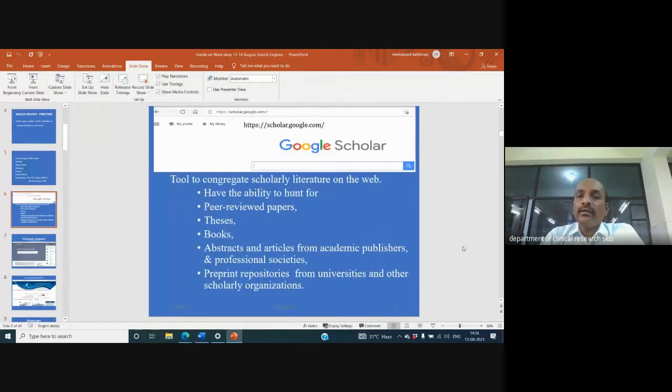Then coming to the various search engines, it's just a recap. I'm going to go through all these search engines very briefly, maybe in 5 minutes. A very common search engine is Google, and Google has Google Scholar. Whenever you open Google, it may be through Microsoft Edge, Google Chrome, Firefox, Safari, or Opera. Those are the systems through which you approach any search engine. So you have Google Scholar. I'm talking about the general search engines.